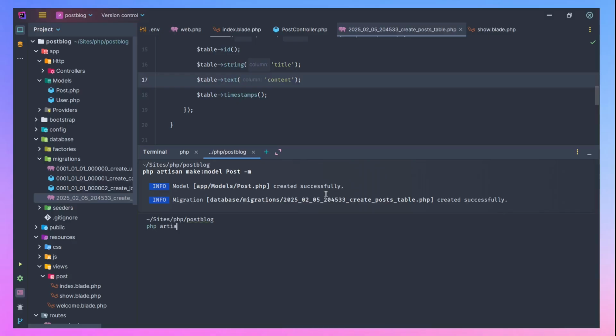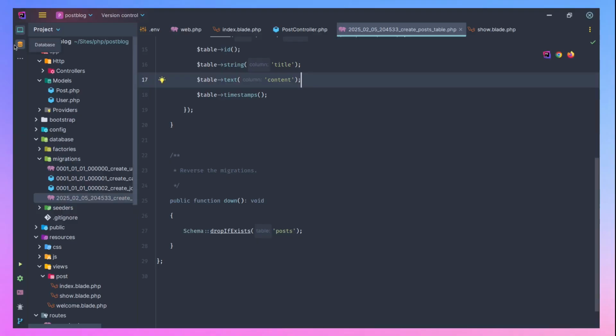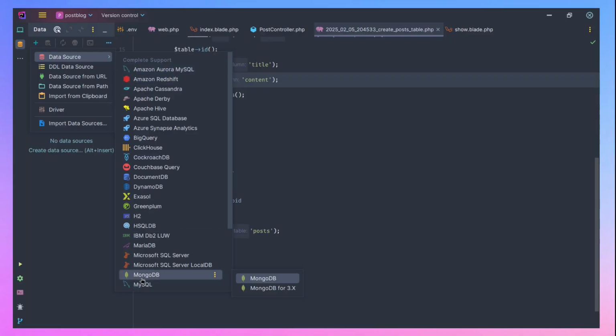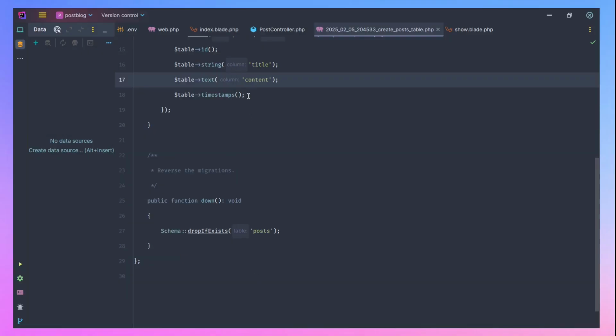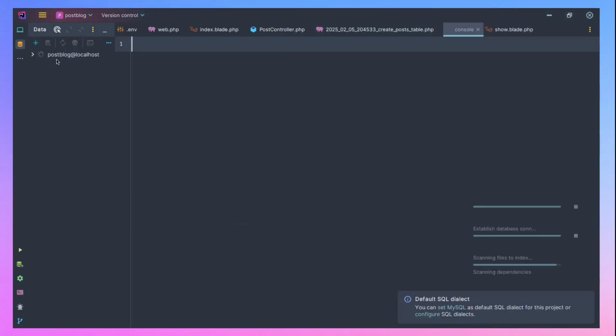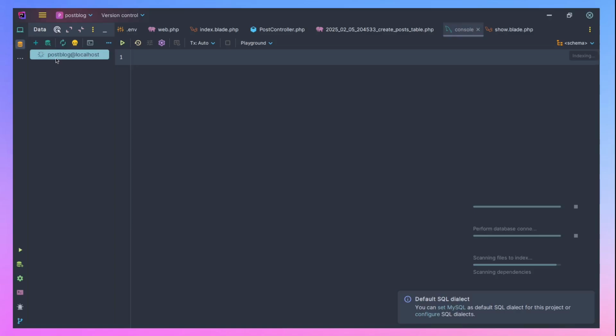So let me run my migration now. PHP artisan migrate again. The moment I migrated, you can see it creates the table. Now let me connect my database here so that you can see what is actually going on. MySQL. So we have post blog, our valet, and the database is post blog. Let me apply, and okay. Let's open that DB here to see what we have.